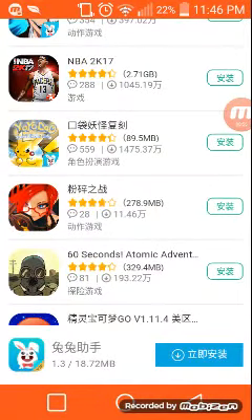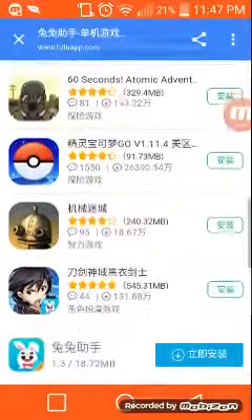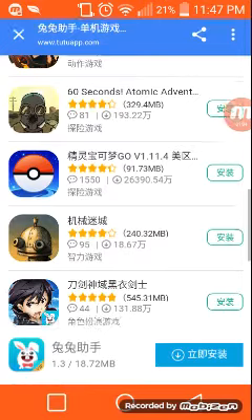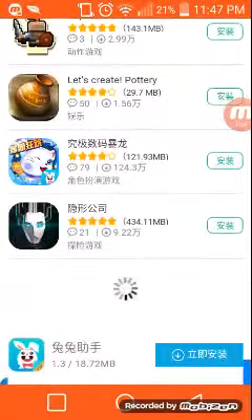This app got a lot of other stuff, like you can get NBA 2K16. Here's the mod at Pokemon Go. Just hit download, and yeah, it would be modded.